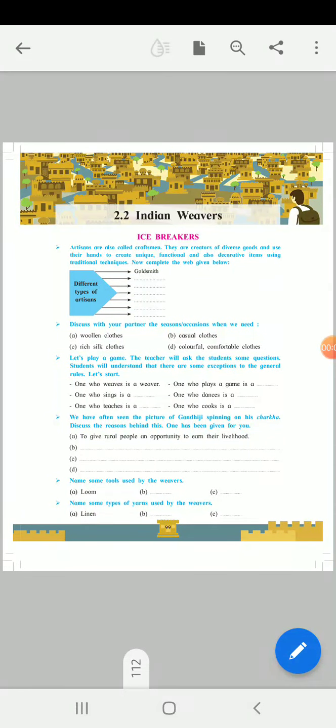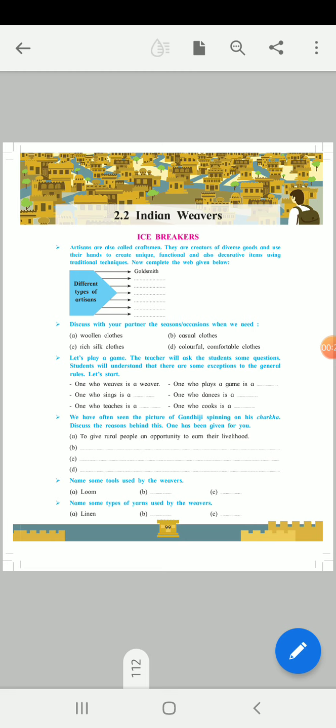Welcome students. In this lecture, we are going to learn the poem Indian Weavers, that is 2.2 Indian Weavers. Let's see the icebreakers of this on page number 99.